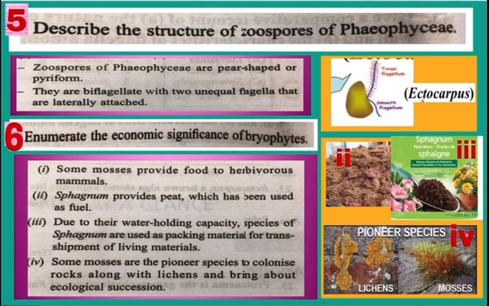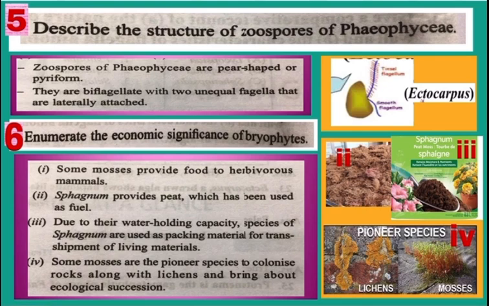One is bigger than the other and they are attached laterally. They are not attached at the top, they are attached at the side. So you can see the zoospore structure in the diagram. One flagellum is bigger in size than the other and their position is also lateral.